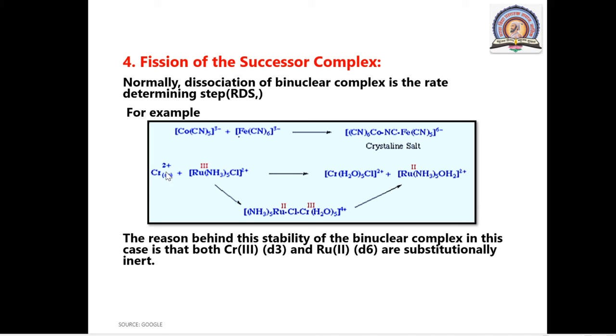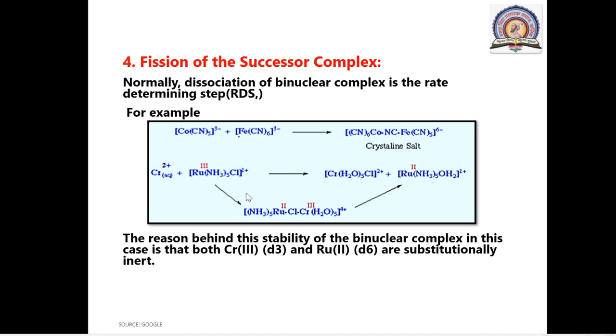For example, consider this second example where Cr in the +2 oxidation state and ruthenium in the +3 oxidation state give Cr in the +3 oxidation state and ruthenium in the +2 oxidation state. Obviously there is electron transfer from Cr2+ to ruthenium 3+. Before that there is formation of the precursor complex, and normally dissociation of the binuclear complex is the RDS.